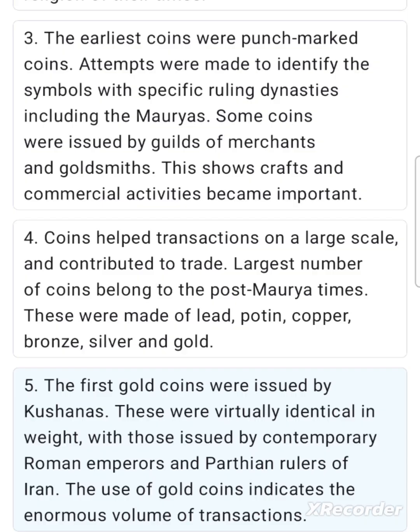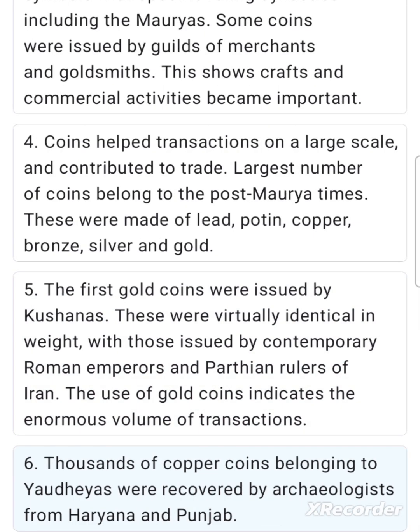5. The first gold coins were issued by Kushanas. These were virtually identical in weight with those issued by contemporary Roman emperors and Parthian rulers of Iran. The use of gold coins indicates the enormous volume of transactions. 6. Thousands of copper coins belonging to Yaudheyas were recovered by archaeologists from Haryana and Punjab. 7.